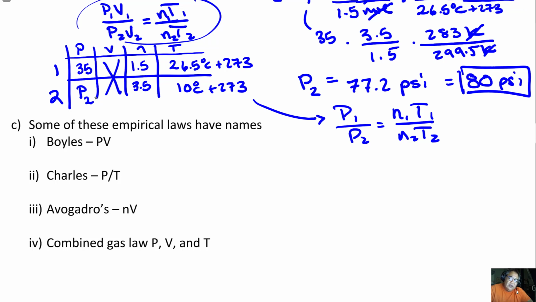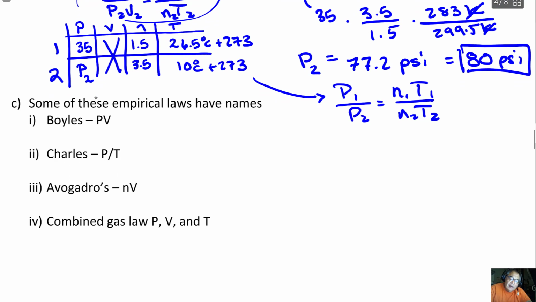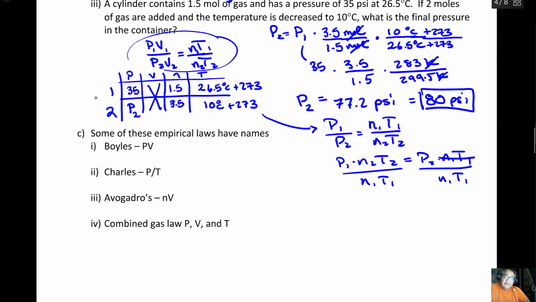So to solve it for P2, again, the simplest thing for most people is just to cross multiply to get the numbers out of the denominator, and so I'll say P1 times N2 T2 is equal to P2 times N1 T1, and I'm solving for P2, so I'll divide by N1 T1, like that, and then I can start looking for my values.